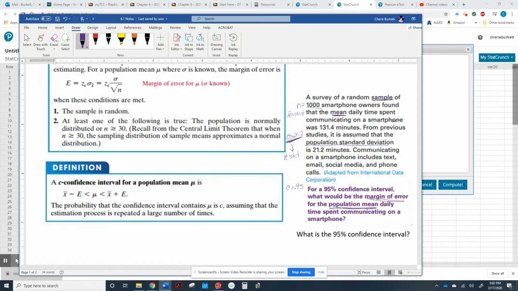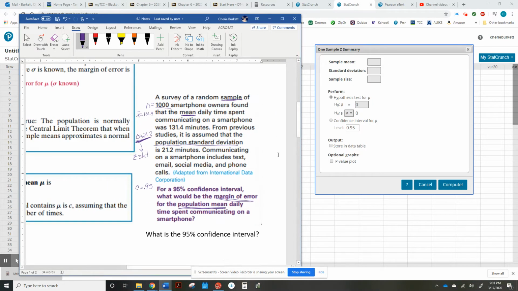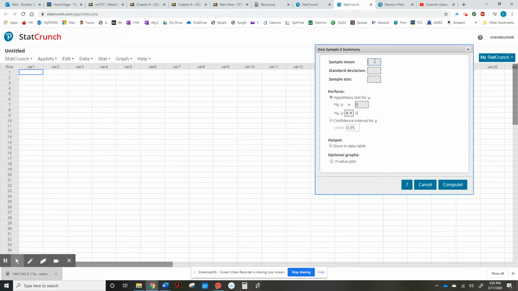Let me try to make this a little bit smaller so we can see both things at the same time. So, our sample mean, they gave us our sample mean. And this is why StatCrunch is a little bit easier, because it uses words to ask us for things. You'll see when we do the calculator, it uses symbols sometimes that are confusing. So the sample mean is 131.4.